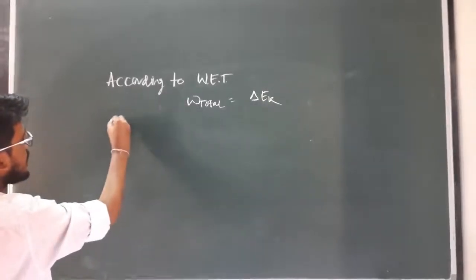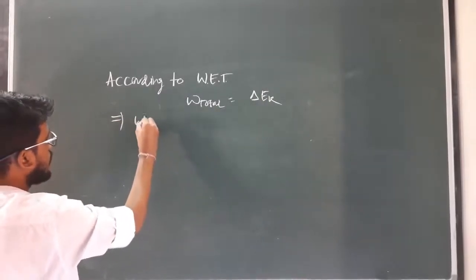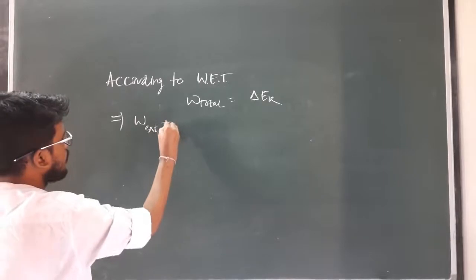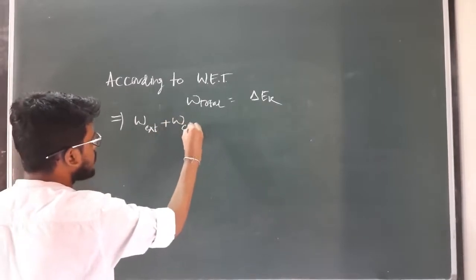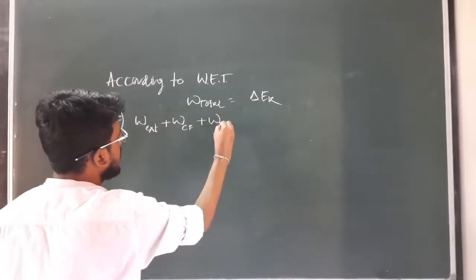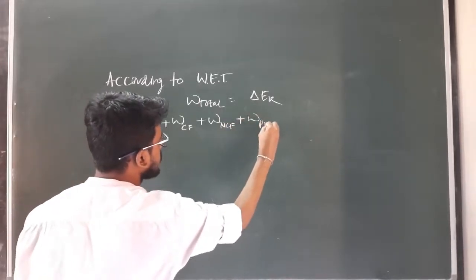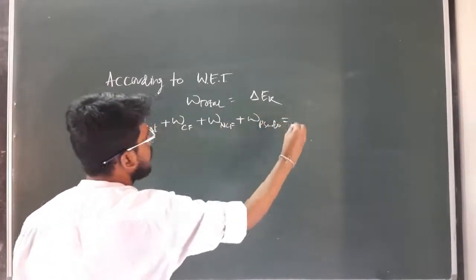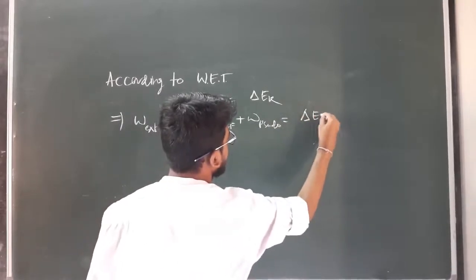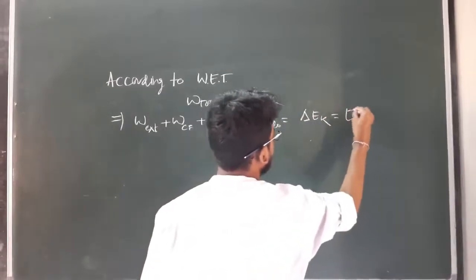This implies the total work done by external force, plus work done by any conservative force present, plus work done by any non-conservative force, plus work done by any pseudo force, equals net change in kinetic energy, which can be written as kinetic energy final minus kinetic energy initial.